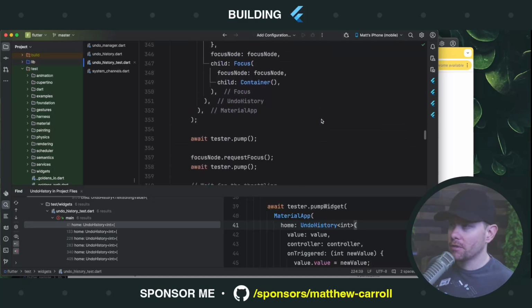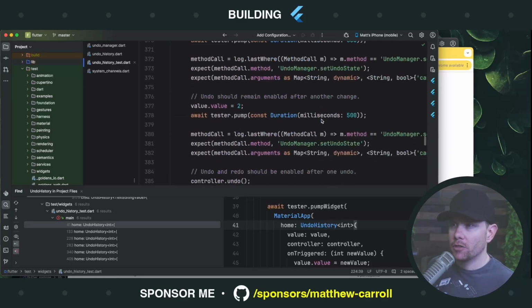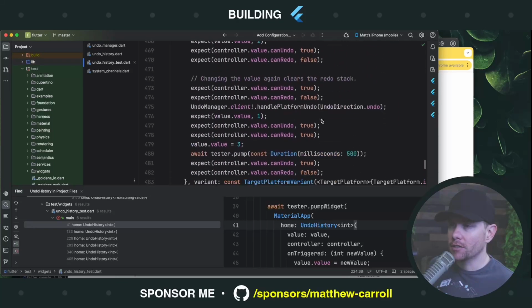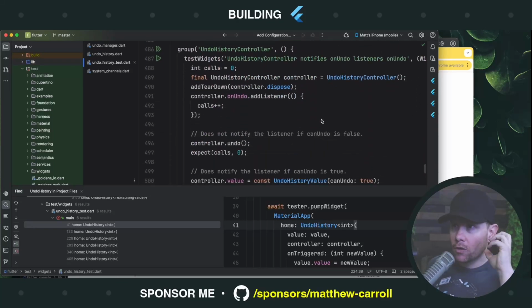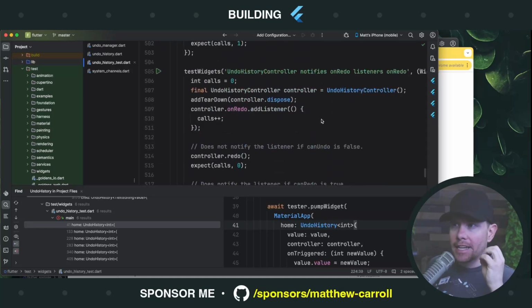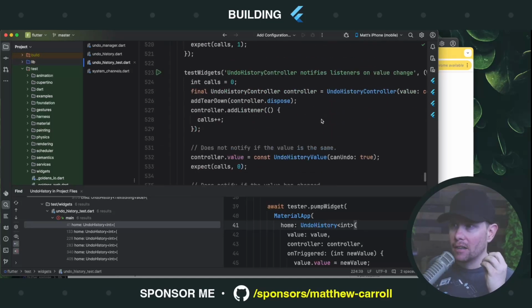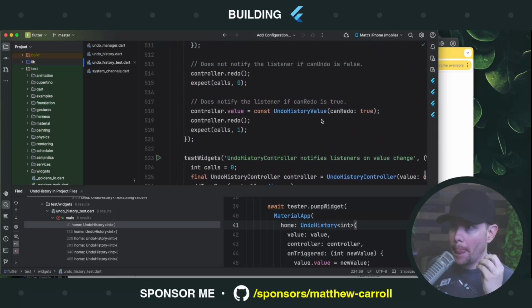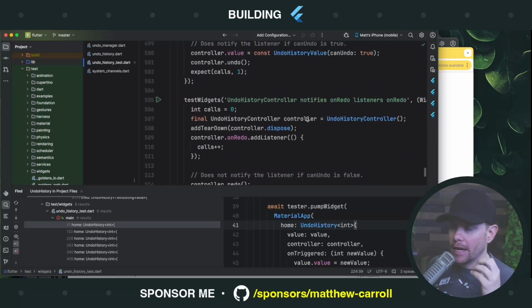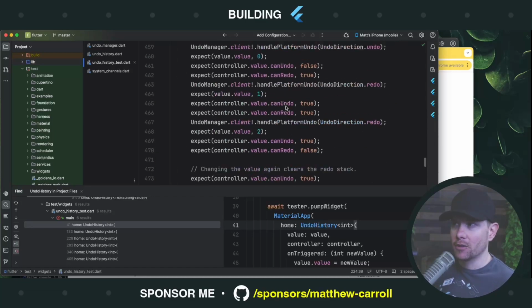These set up a widget that can receive undo signals, and then they start sending the undo signals. When I think about the order of tests, I typically like to see the bare bones setup and tear down first. If your widget doesn't initialize correctly, and if it doesn't dispose correctly, then all the intermediate stuff where you're tapping on stuff or typing stuff almost doesn't matter, because you haven't even shown that it gets created and disposed correctly. So I tend to like to see those tests first.